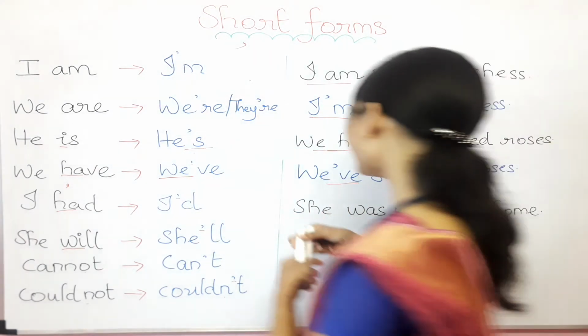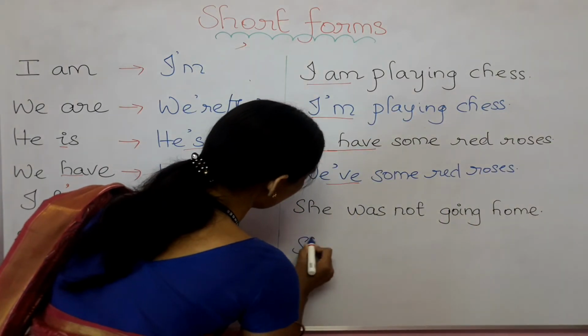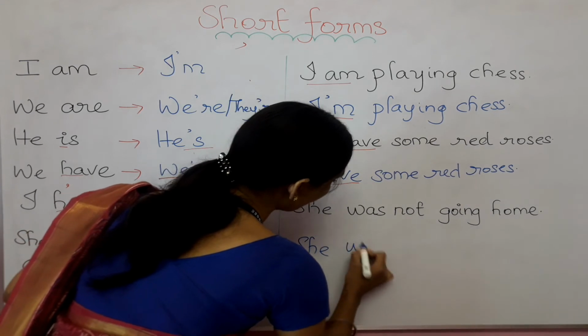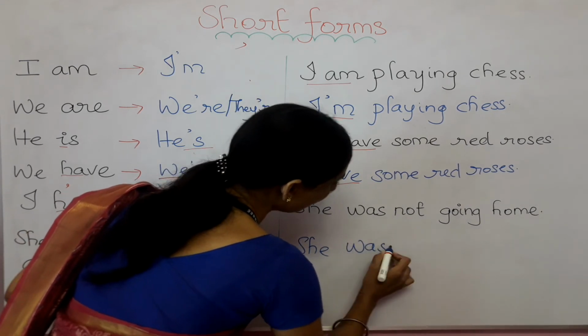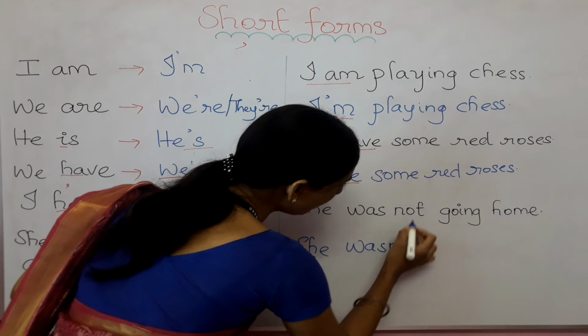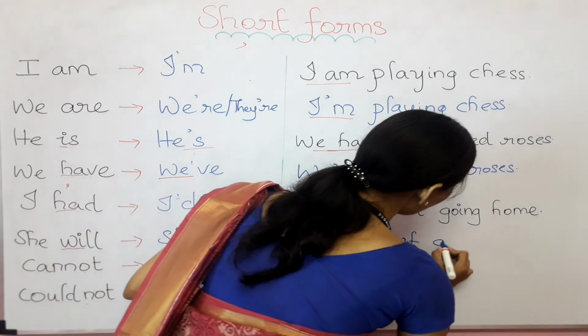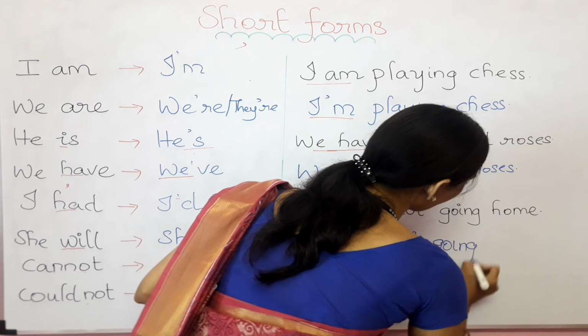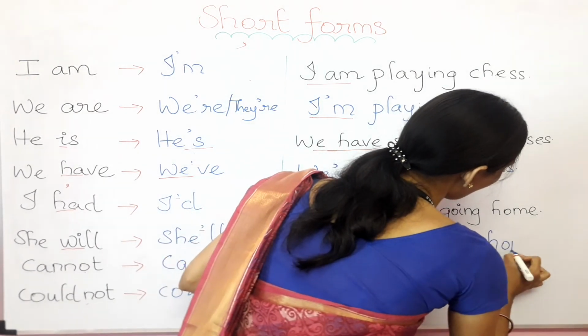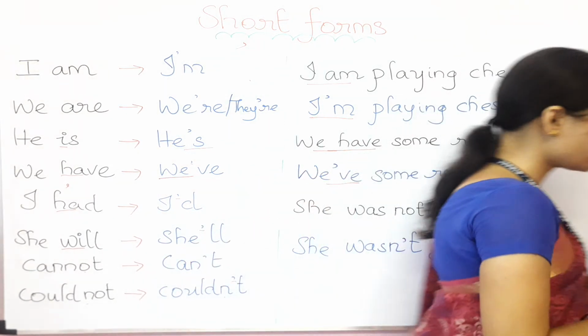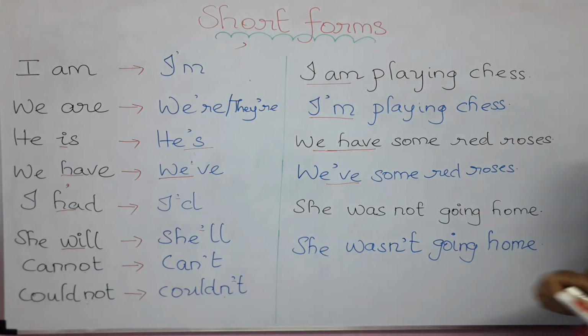So the same we are going to write here. See, she was will come as it is. Then we need to write n, then in place of o I need to put an apostrophe, then t. She wasn't going home is the correct answer.